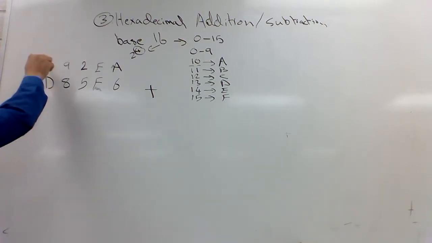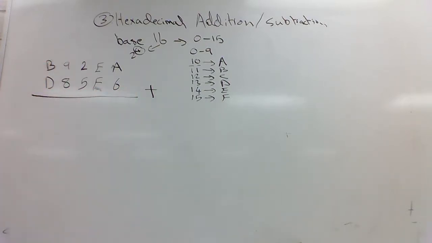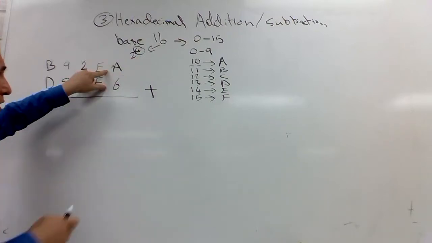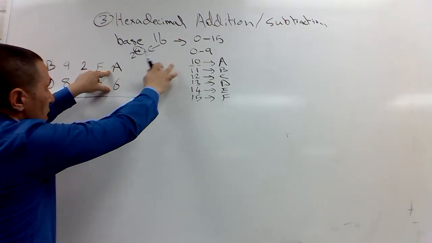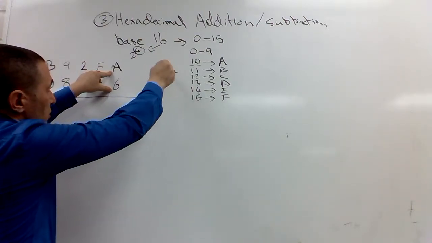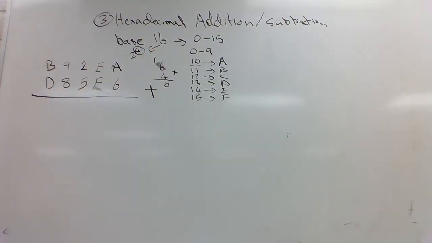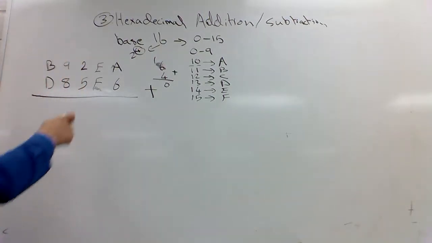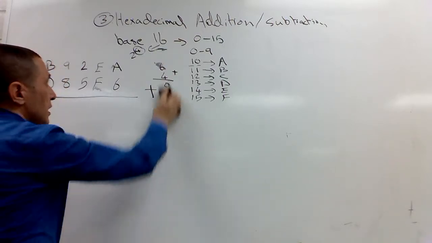I put letters because I just want to make a mix of numbers. Base 16. Remember, decimal is base 10. This is base 16. So decimal, when I say 6 plus 4, it's 10. And in decimal, my base 10, my range of numbers is 0 to 9. So the 10 is the 0. Here the 16 is the 0. And let's see how we do it.